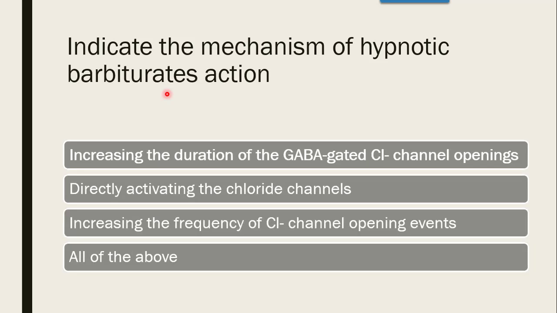Then next is indicate the mechanism of hypnotic barbiturates action. So just now we discussed barbiturates act by increasing the duration of channel opening, and benzodiazepine acts by increasing the frequency of channel opening. So the correct answer is increasing the duration of GABA gated chloride channel opening.